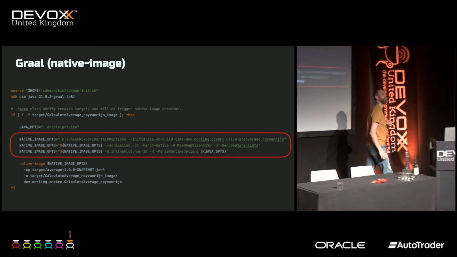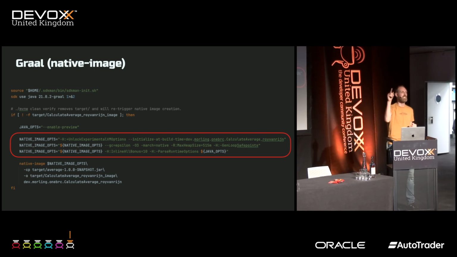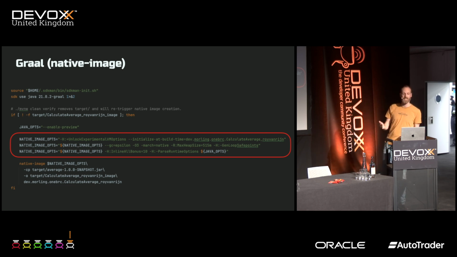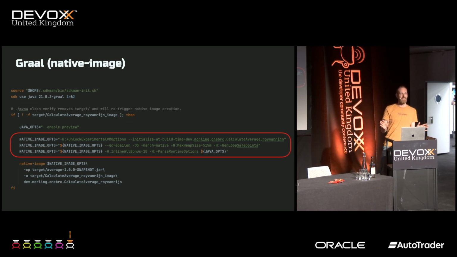Who knows what the epsilon GC does? Exactly. It does absolutely nothing. It just ignores everything. Doesn't clean up anything until your program exits. Perfect in my case, because I'm not making a mess. I'm fully in control of everything I create, and everything I create I'm using. So I don't want this garbage collector to do stuff.